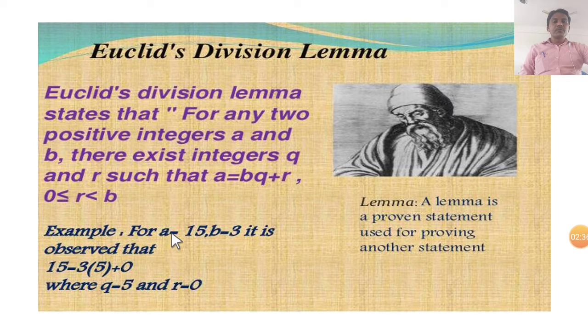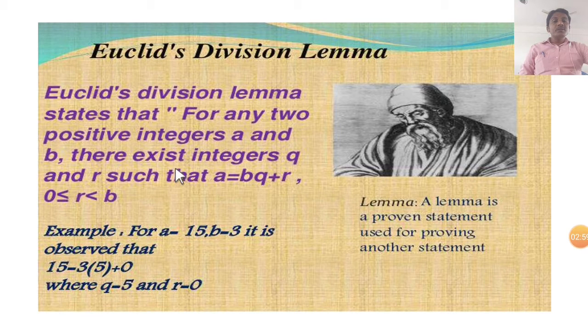For a is equal to 15, b is equal to 3, it is observed that 15 is equal to 3 into 5. Here 15 is the dividend, b is the divisor, 5 is the quotient, plus remainder 0.